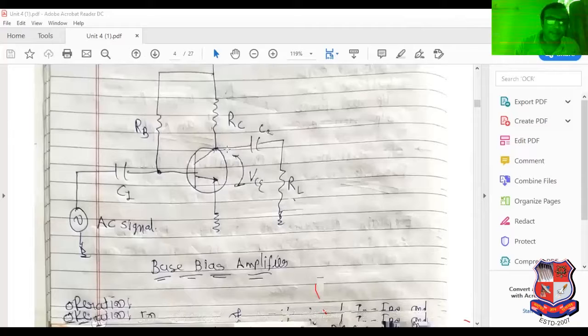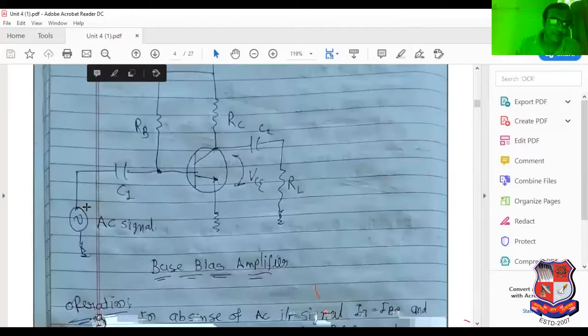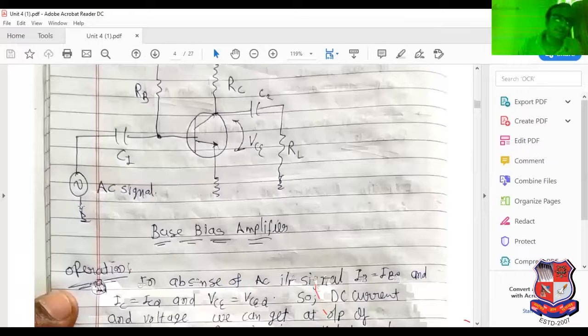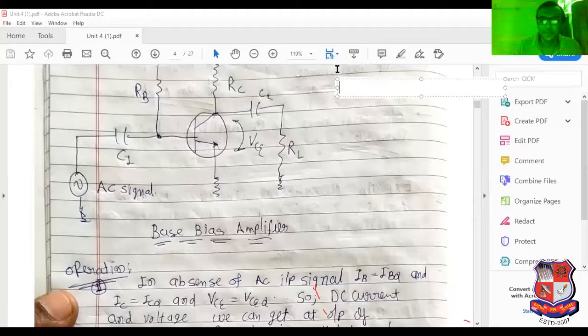Now we can apply a simple input signal. Obviously, if the input signal is applied to the base, then base current flows, and then collector current flows. Remember my word for a long time, until basic electronics is completed. I have written one text here in red so you will be able to understand.